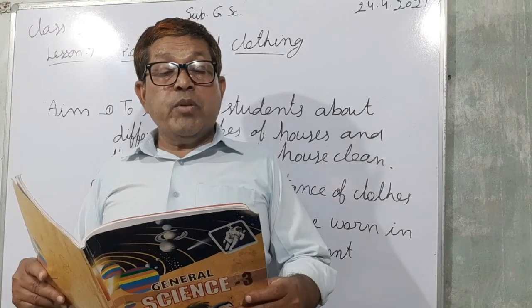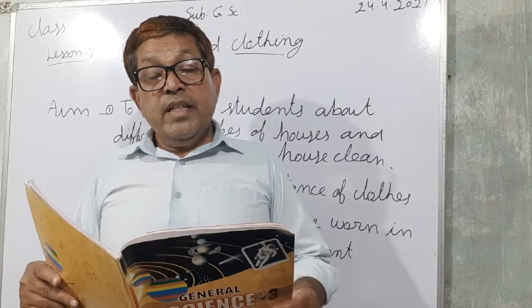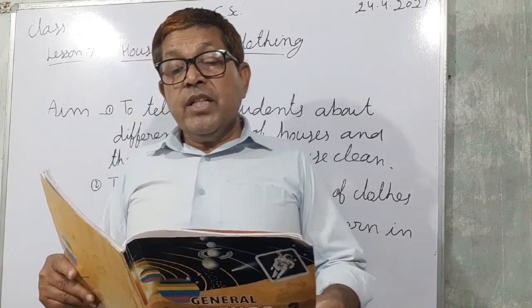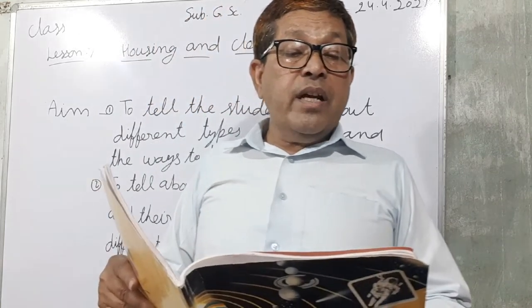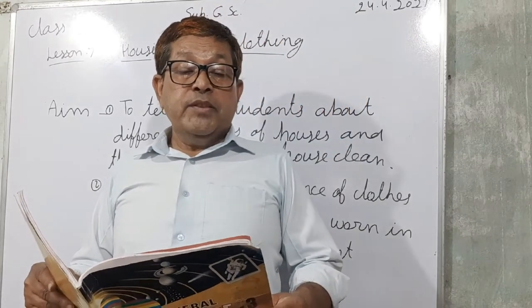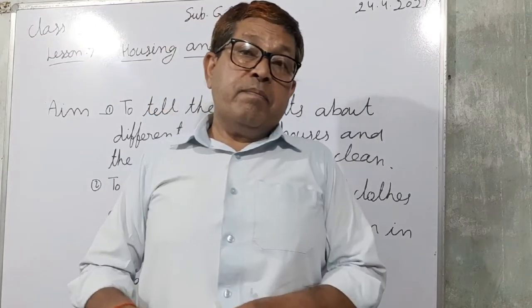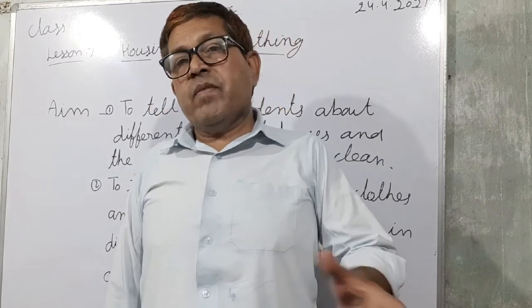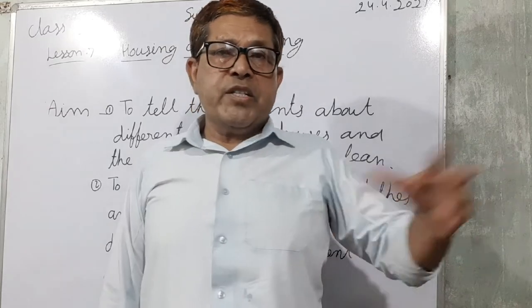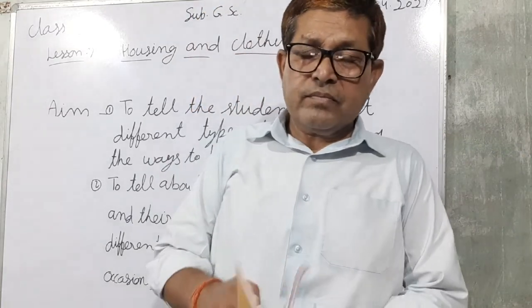A house should have separate space for cooking, eating, sleeping, storing, studying, and also for taking bath.